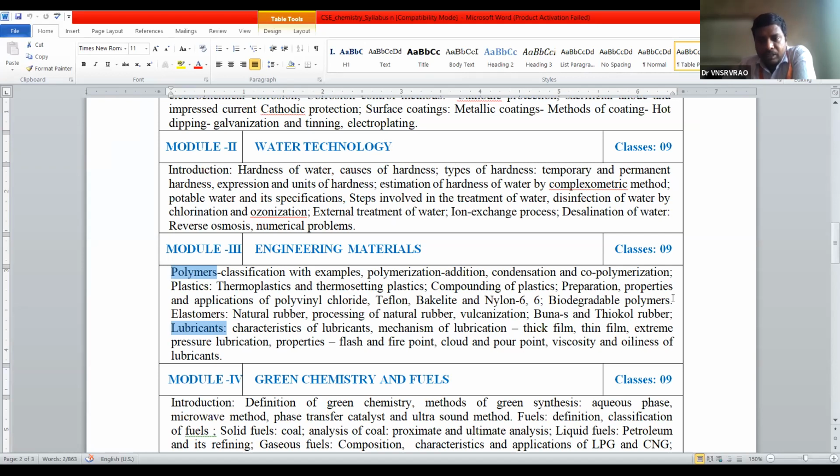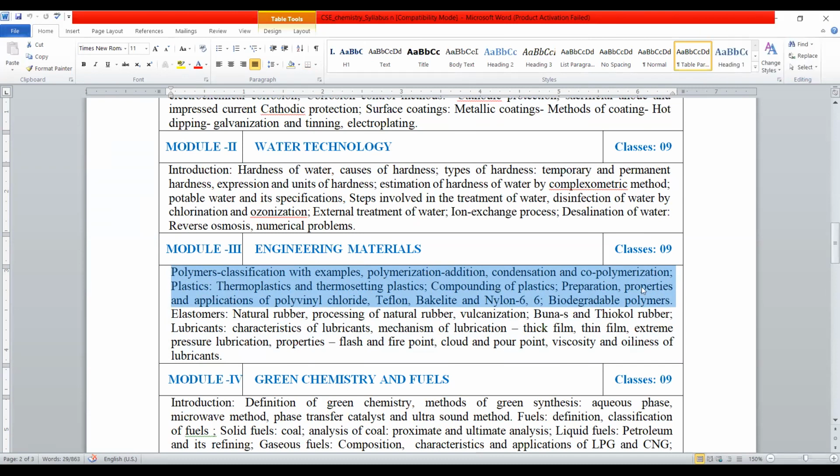After that we see one of the important polymers, biodegradable polymers. Up to biodegradable polymers, we have the syllabus for the first mid examination, CIE1.